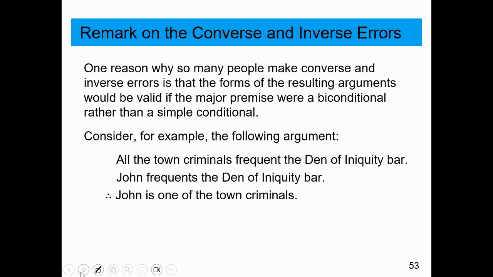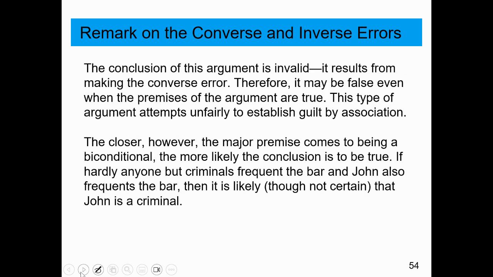John frequents the den of iniquity bar. Therefore, John is one of the town criminals. The conclusion of this argument is invalid. It results from making the converse error. Therefore, it may be false, even when the premises of the argument are true. This type of argument attempts unfairly to establish guilt by association.